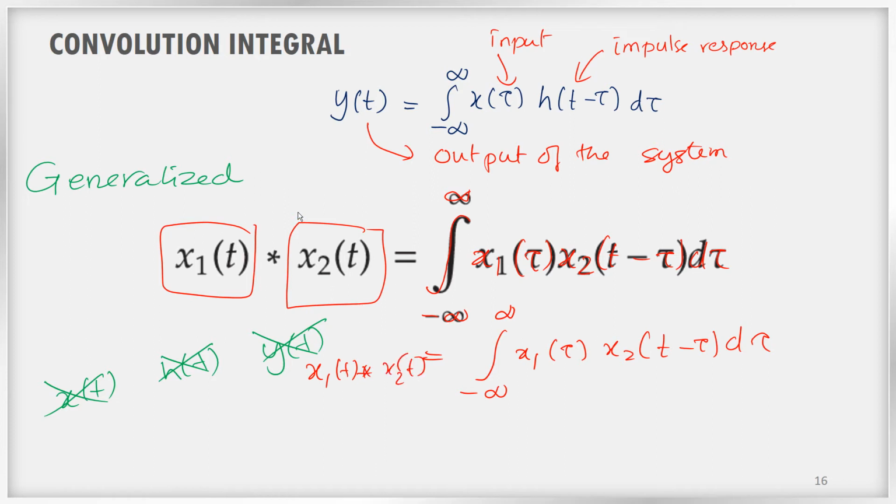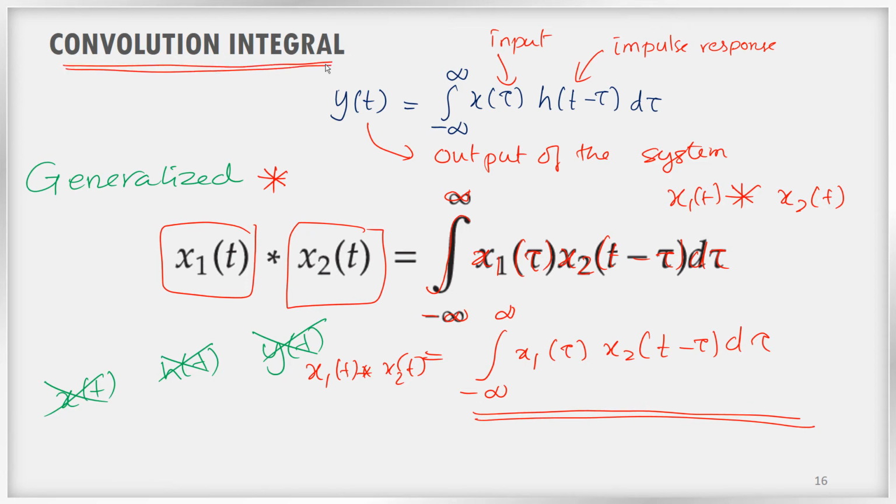To represent convolution, we are using a star symbol, right? So whenever you see the star symbol between two signals, that means we are trying to calculate the convolution of the two signals, right? And the convolution is performed using this integration formula. Because of that reason, it is known as convolution integral.